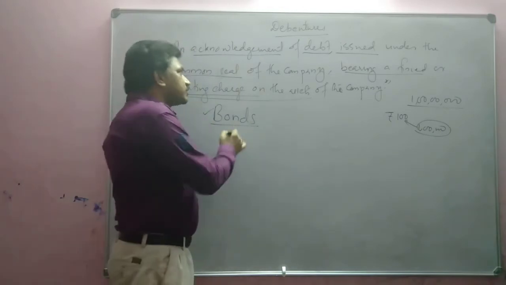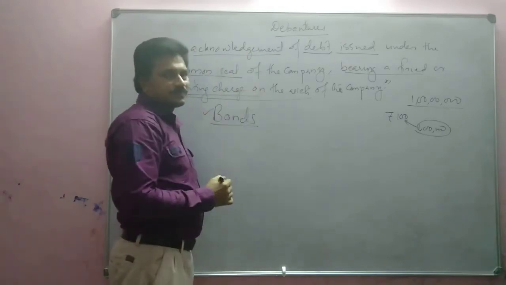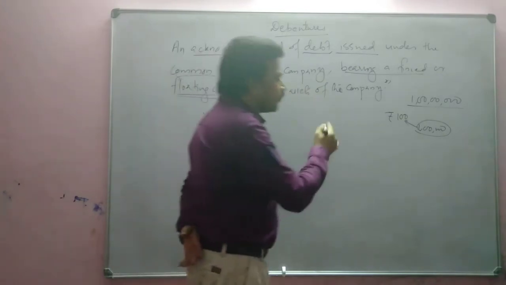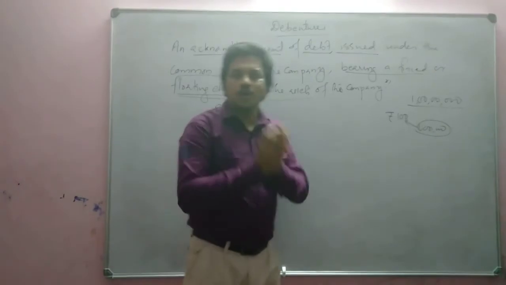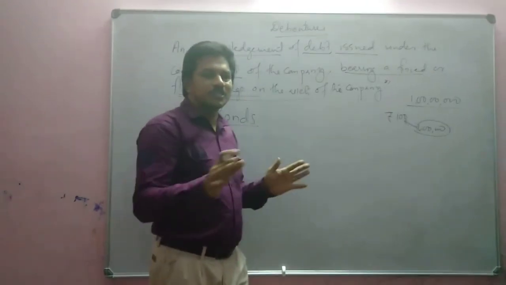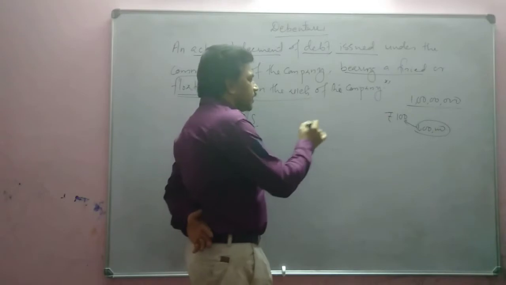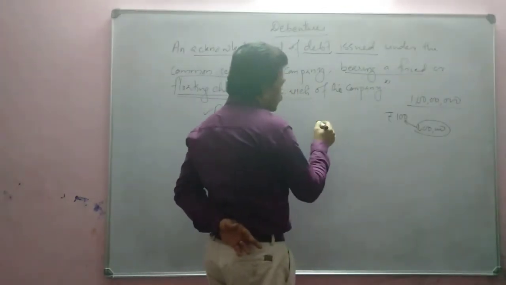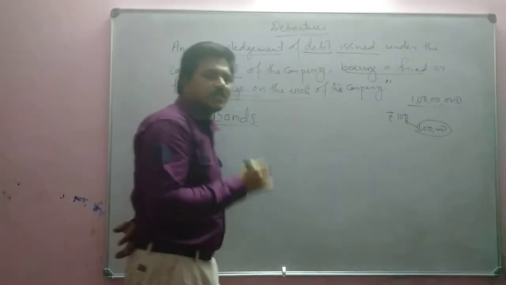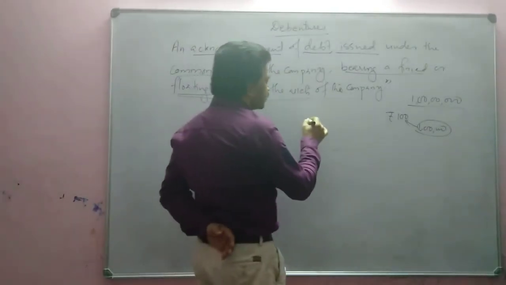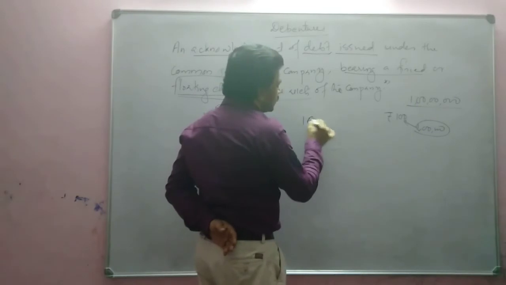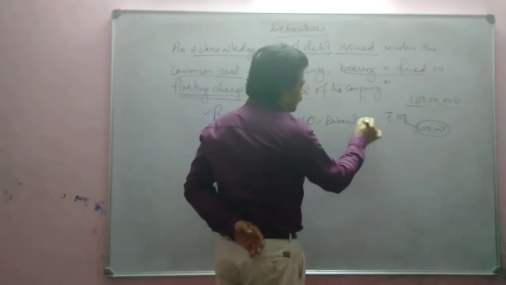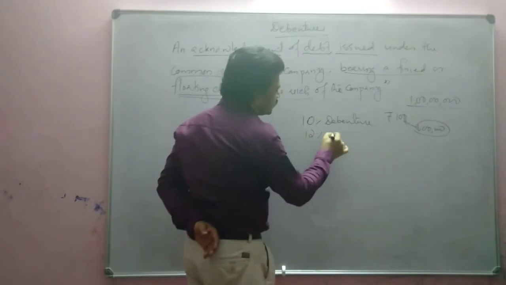Then what is the difference between bonds and debentures? See, here we have said that in the case of a debenture, the debenture holder, that means the person who purchased the debenture, will get some interest. Along with the name of the debenture, it will normally be mentioned like this: 10% debenture, or otherwise 12% debenture.